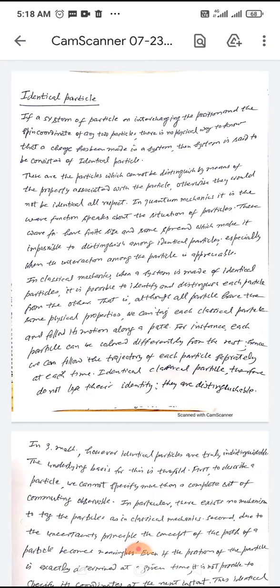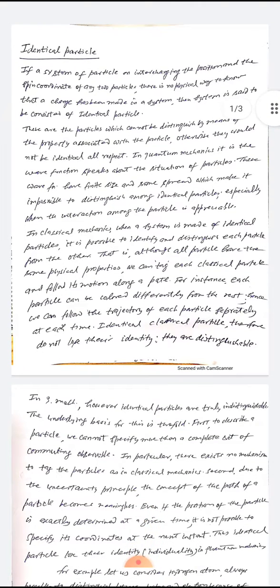As soon as we move into Unit 2, we have to be familiar with different spectroscopic terms for atoms. There are several terms which we shall study. There is a term, namely identical particle.